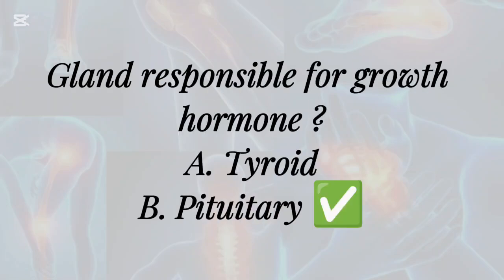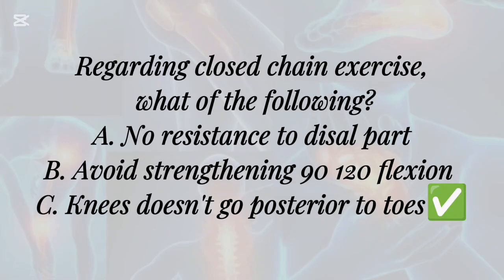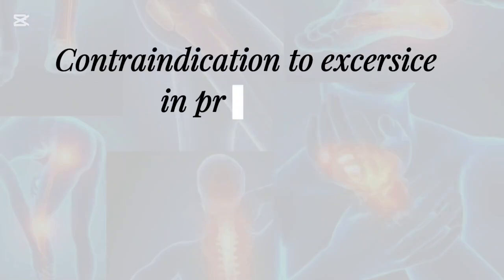Gland responsible for growth hormone: A. Thyroid, B. Pituitary. Regarding closed chain exercise, which of the following? A. No resistance to distal part, B. Avoid strengthening at 90-120 flexion, C. Knees don't go posterior to toes.